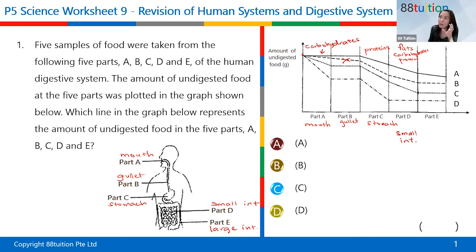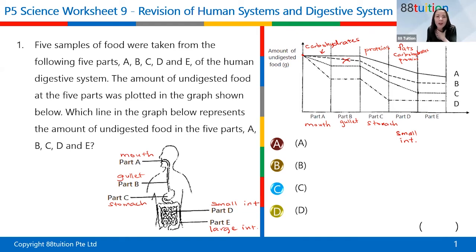So in the small intestine, all the food groups will be digested. So that means that if you have eaten a lot of carbohydrates and they are not being digested in the mouth, the next place for the digestion of carbohydrates will be the small intestine. And that is when digestion will be completed here. The digested food will then enter where? The large intestine. The bloodstream. Into the bloodstream.